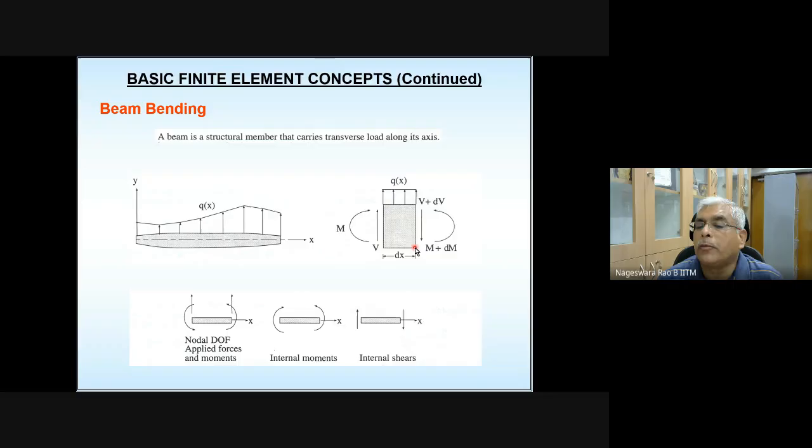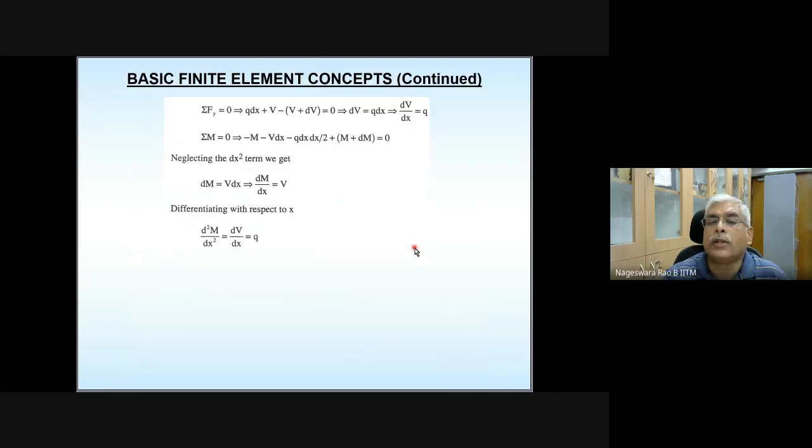V plus dV is not going to give any moment, because its lever arm is 0, and the other moment acting on the right side is M plus dM. So that equilibrium condition gives M plus V times dx equal to M plus dM.